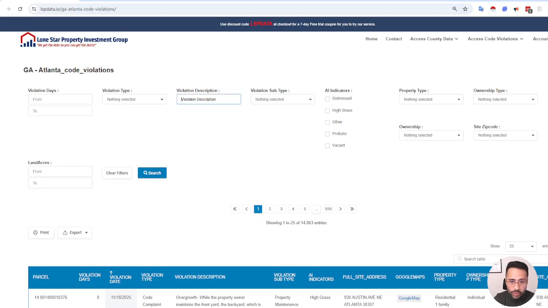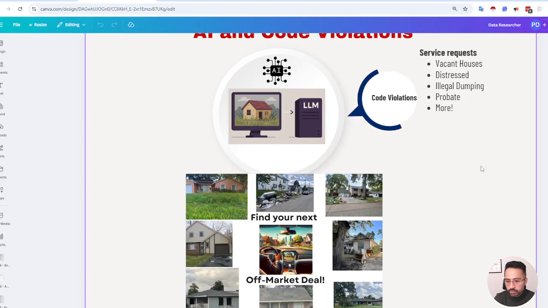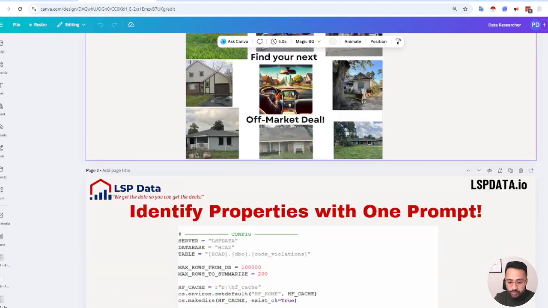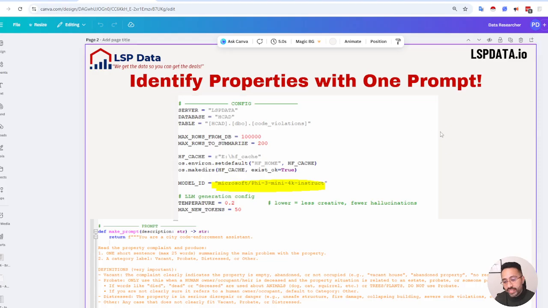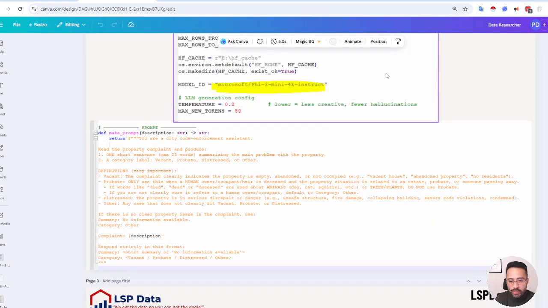Wanted to show you a bit of the tech stack. So I mentioned this is a new feature, this AI indicator. Again, the point is to help you identify these types of distressed properties. How are we doing it? Well, we're leveraging local LLM models using open source models from Hugging Face, which, if you have a beefy, powerful computer or server, you can probably do yourself if you're a techie or real estate enthusiast. And basically we're identifying these properties with one prompt, right?